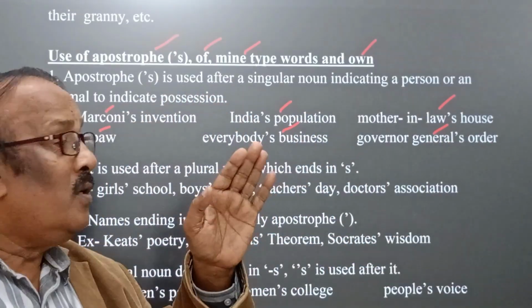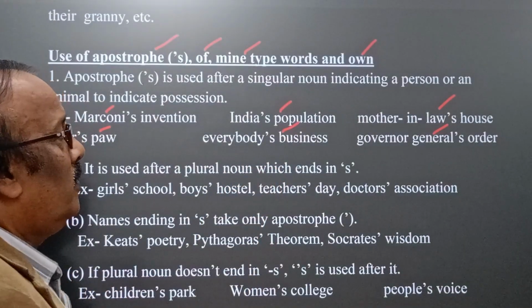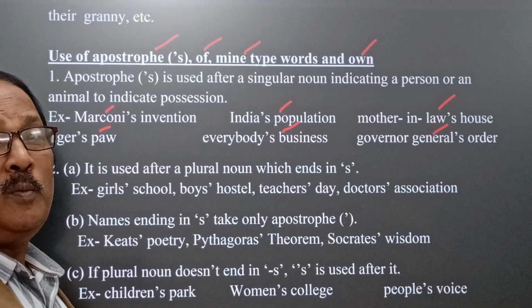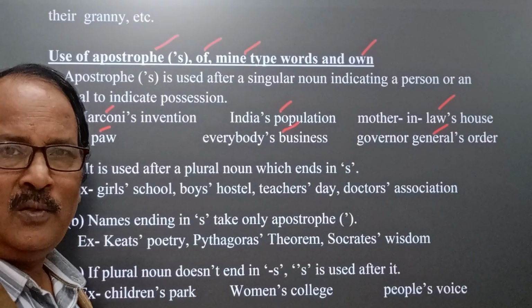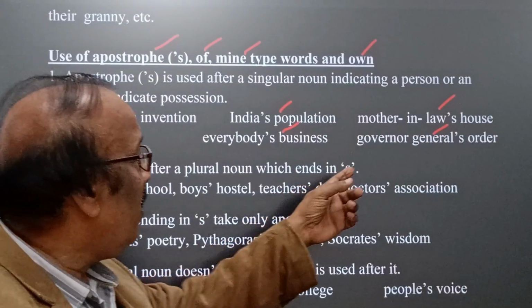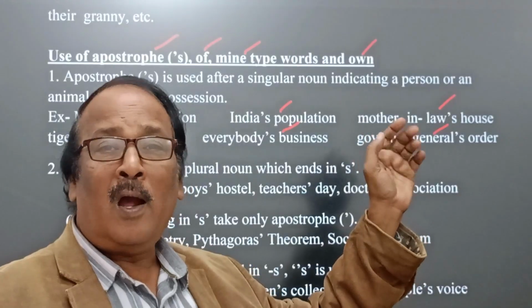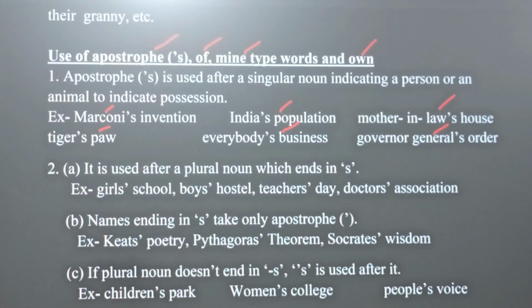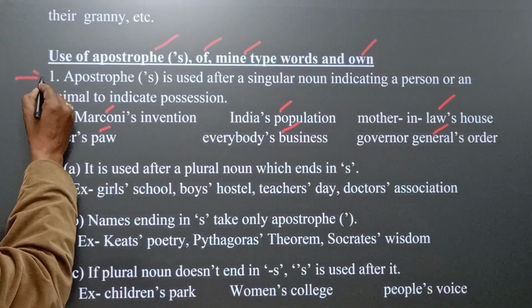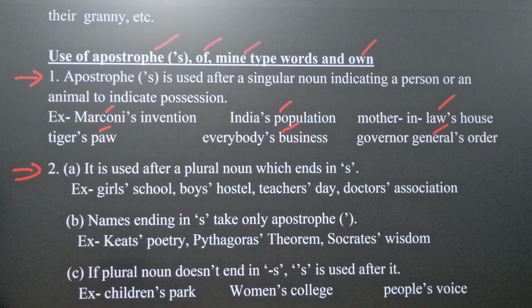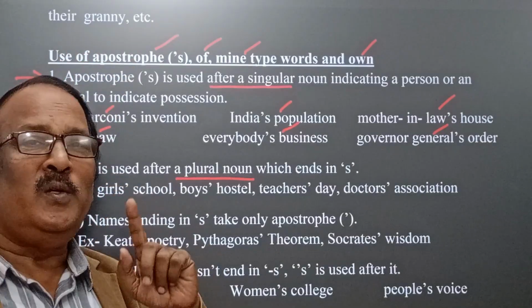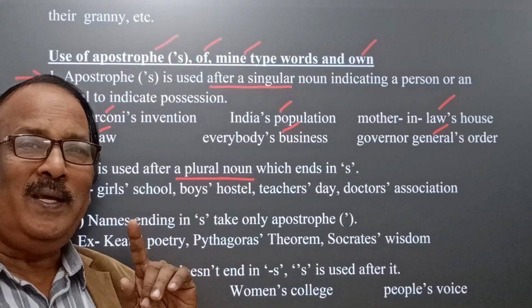The apostrophe s comes at the end of the noun phrase, so Governor General's order has a possessive determiner. Now come to number 2, where apostrophe s is not used.